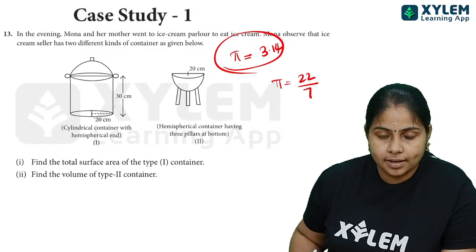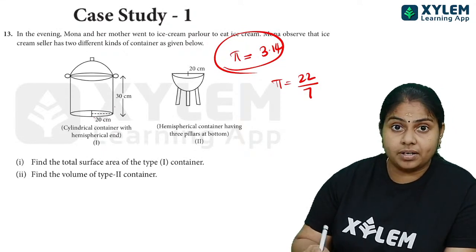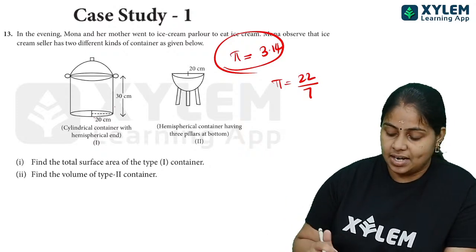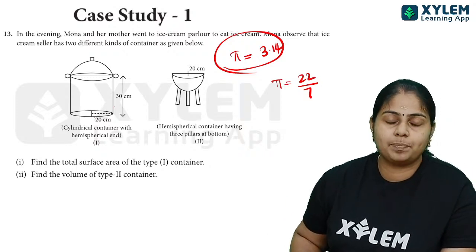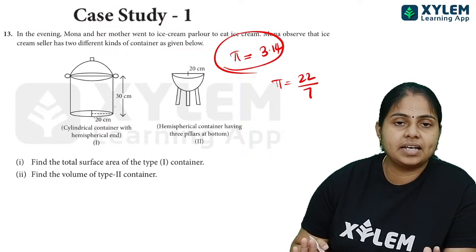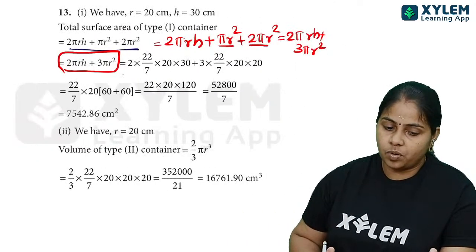ഓക്കെ, ക്ലിയർ? So in most of the cases they will be giving what, use pi is equal to 3.14, they will be giving in the question. But in some cases they won't say pi is equal to, അങ്ങനെ പ്രത്യേകിച്ച് യൂസ് ചെയ്യാൻ പറയില്ല. അപ്പൊ നമ്മൾ pi is equal to 22/7 തന്നെ എടുത്ത് പോവുക. Okay, I hope it is clear.